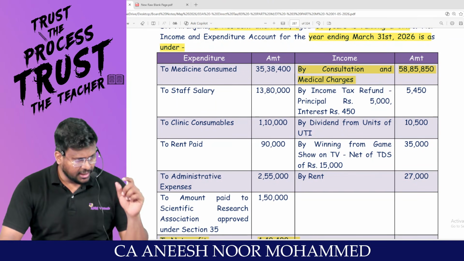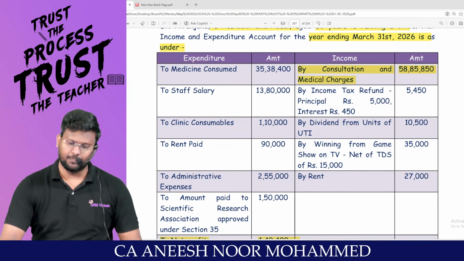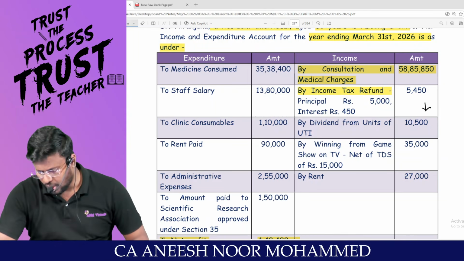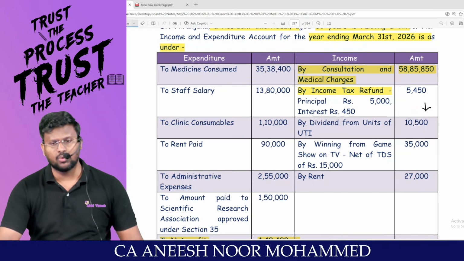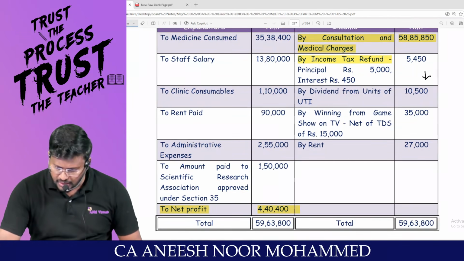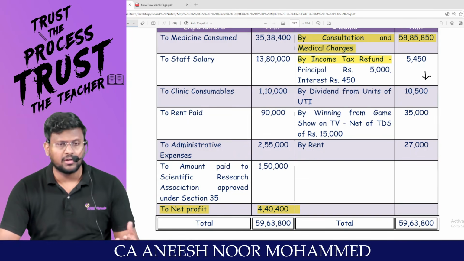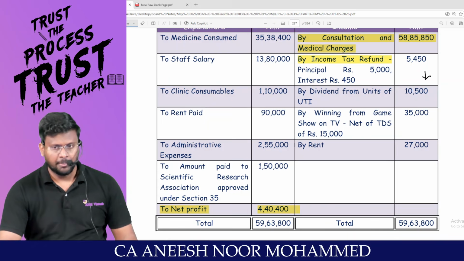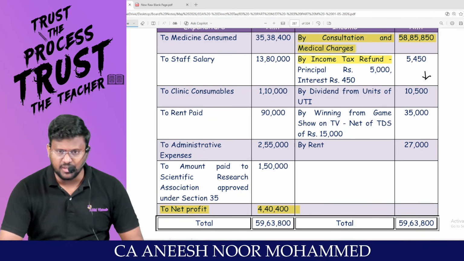If you credit anything in the P&L account, net profit will increase. Let it increase, no problem at all. By income tax refund, my dear lovable students, because of crediting 5450 in the P&L account, your net profit will increase by 5450. But this income tax refund is not at all an income. It is not at all an income. Because I am paying advance tax. We have already discussed the provisions of advance tax. We have to pay advance tax in 4 installments.